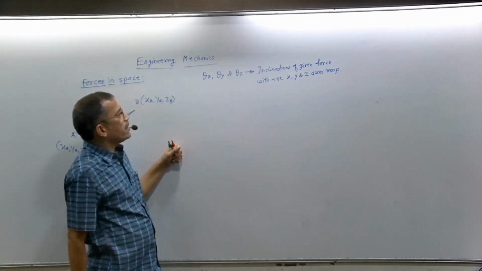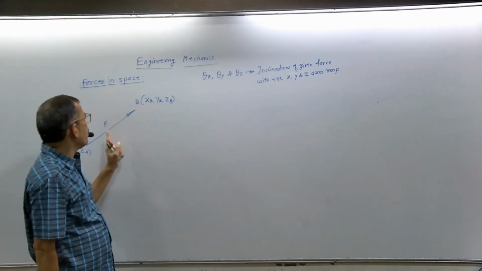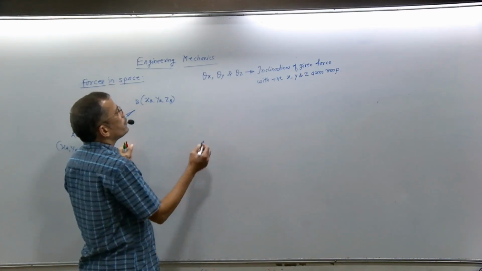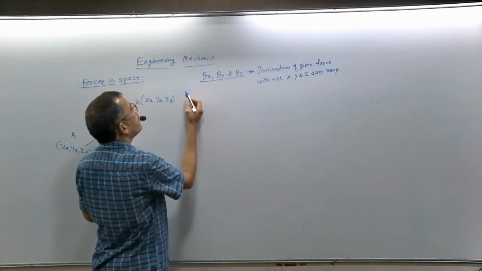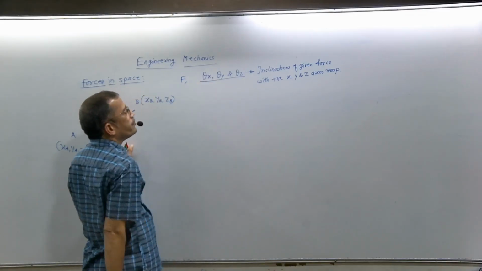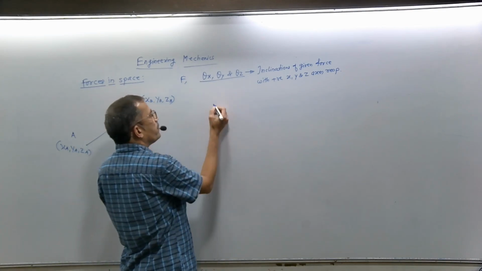Now if such angles are given and the magnitude of force is known, that means theta x, theta y, theta z, and F are known. How will we write the force in vector form? Simple.